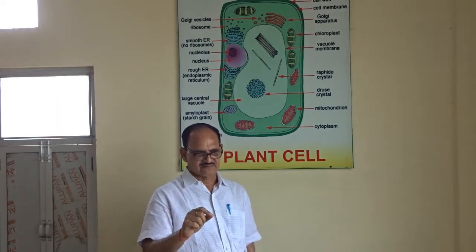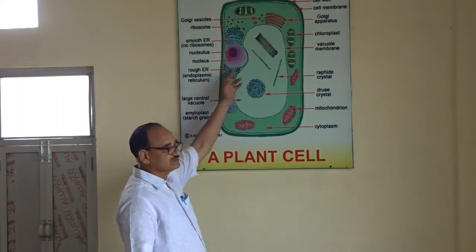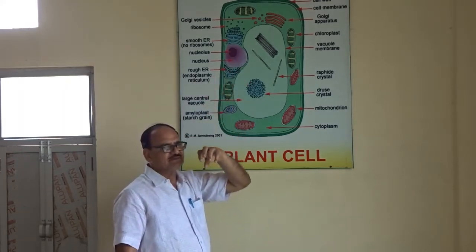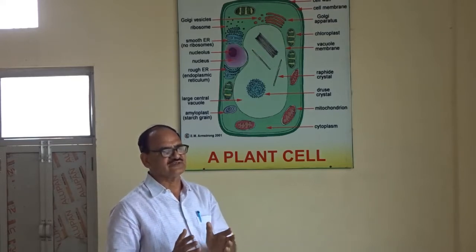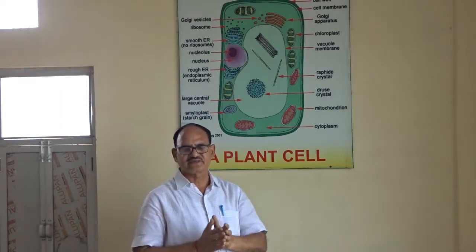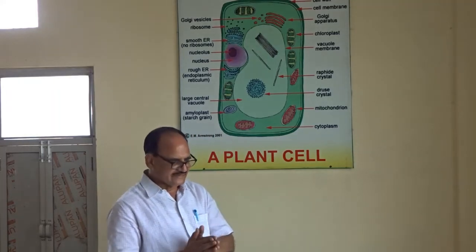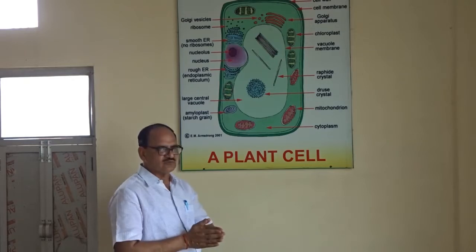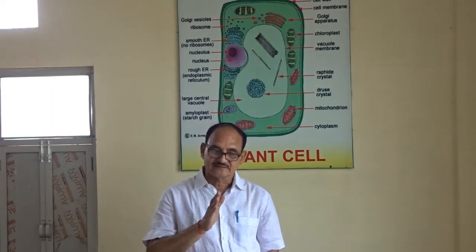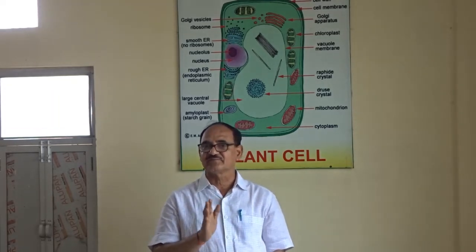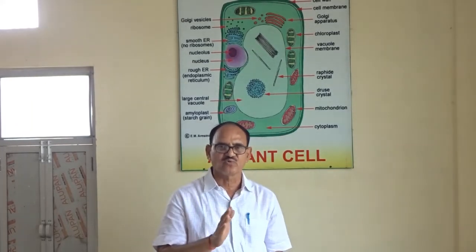On the basis of primitive and advanced, I told you that there is a nucleus which is a very important part of the cell, and this nucleus contains the DNA or gene, which is the blueprint of life. On the basis of the DNA molecule, the whole of life is functional. So what I want to convey to you is that cells which do not have a well developed nucleus are known as prokaryotic cells.